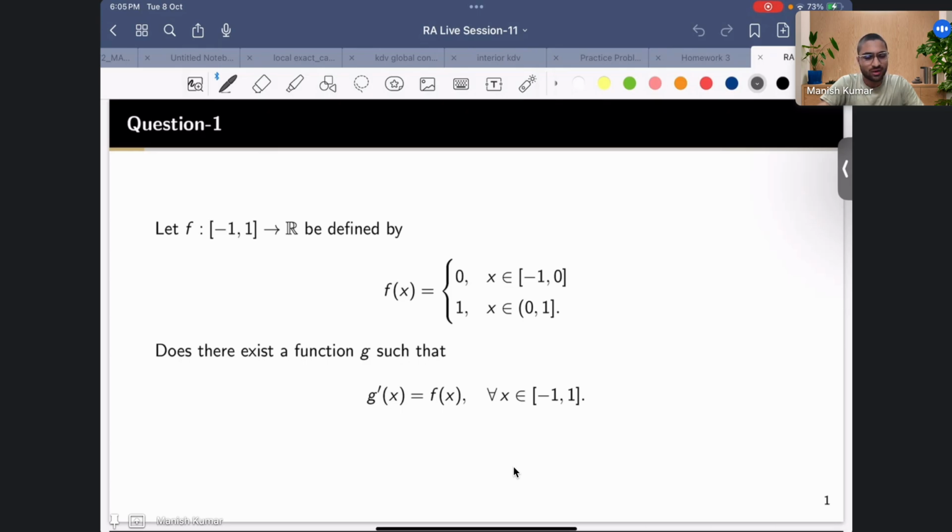You have to find a function g whose derivative is f. So f is not differentiable, that is fine. We are not talking about Riemann integrability. How do you come to integrability? I couldn't understand. Can you just explain more?